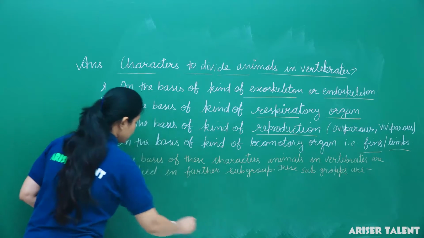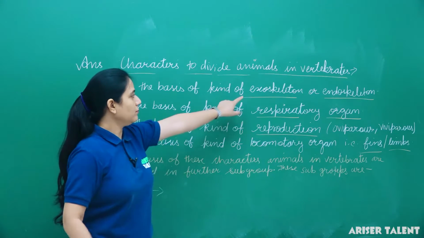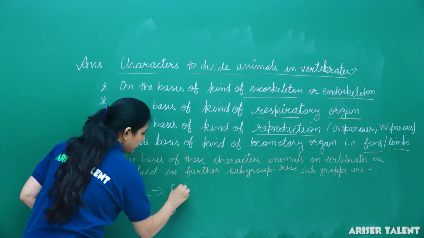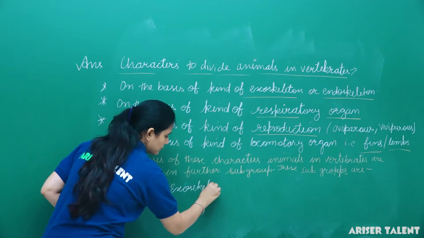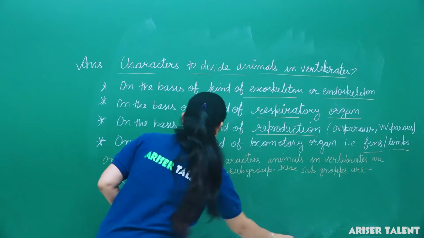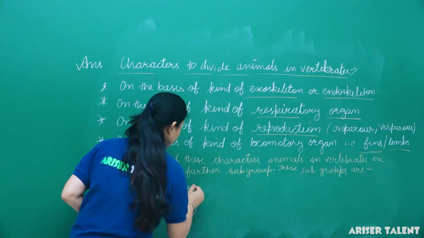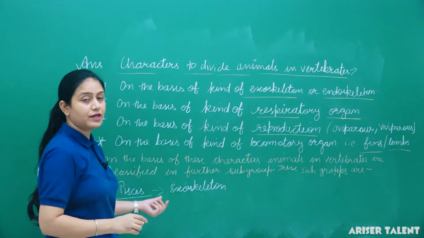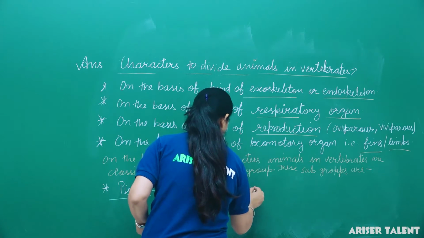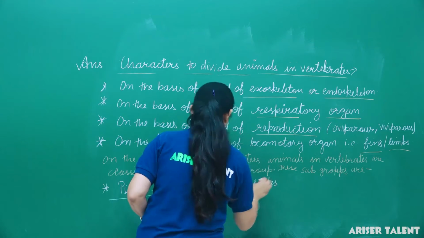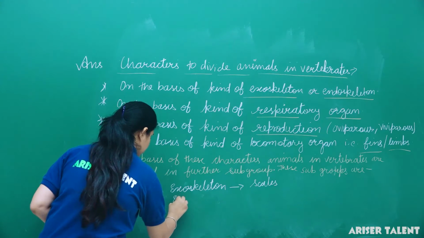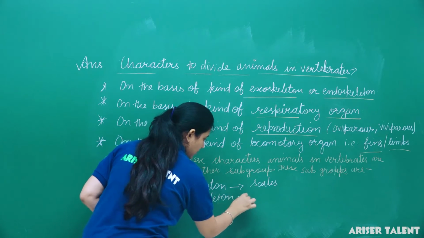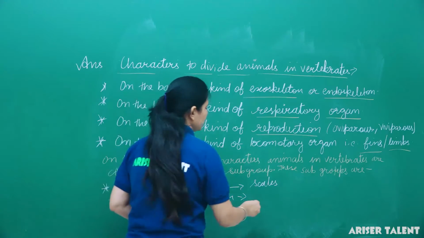If we talk about Pisces, then first of all, if we talk about this exoskeleton and endoskeleton, the first feature, then we can say exoskeleton of Pisces is made up of scales. Okay, and endoskeleton is made up of bones or cartilage.